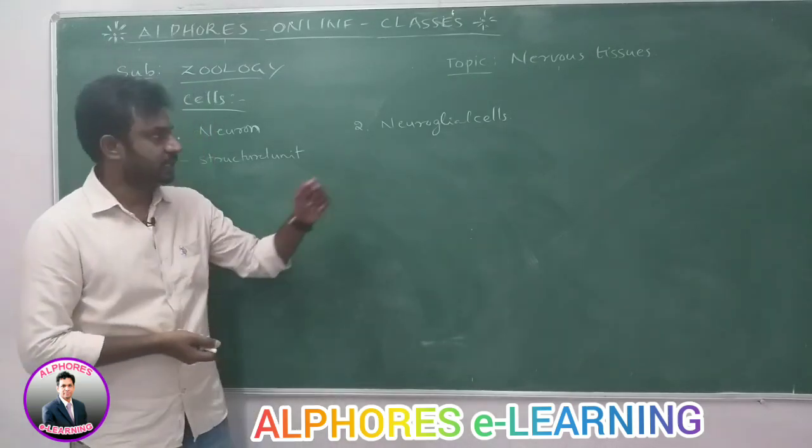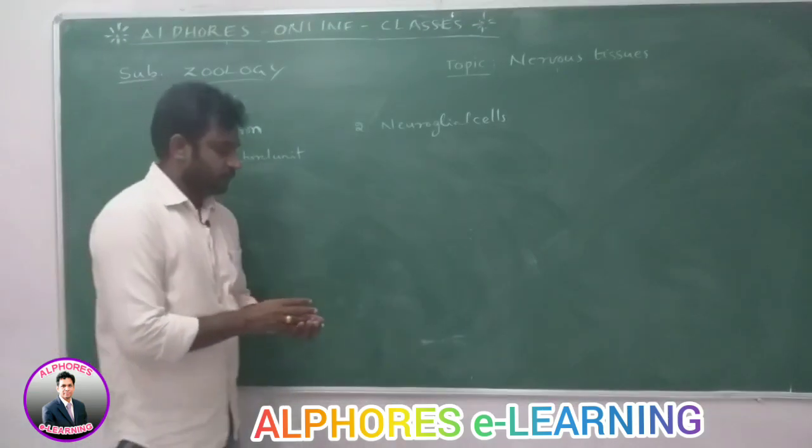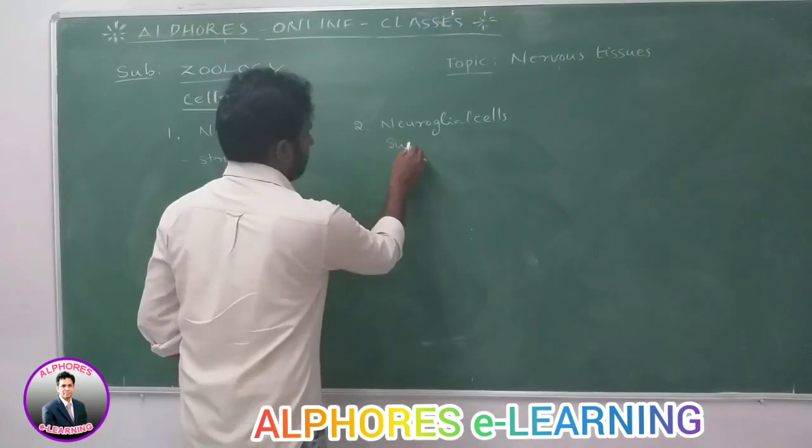The second type of cells are the neuroglial cells. Neuroglial cells are also called supporting cells.